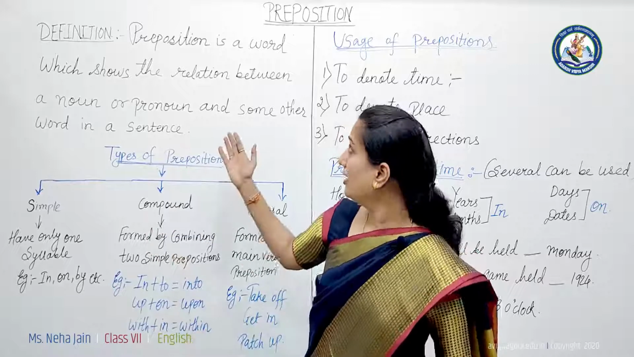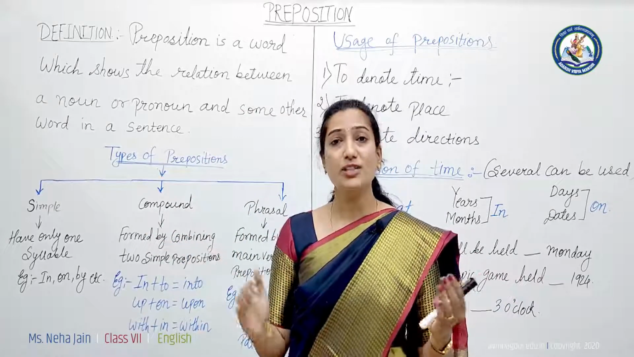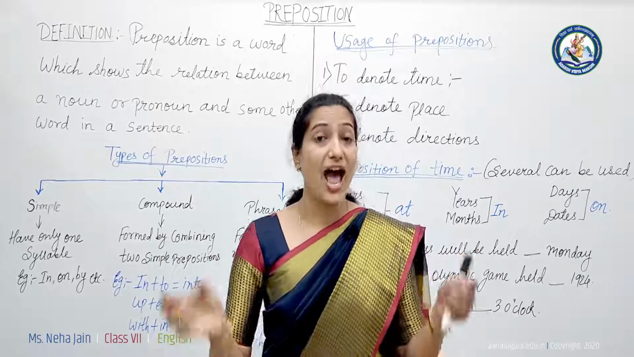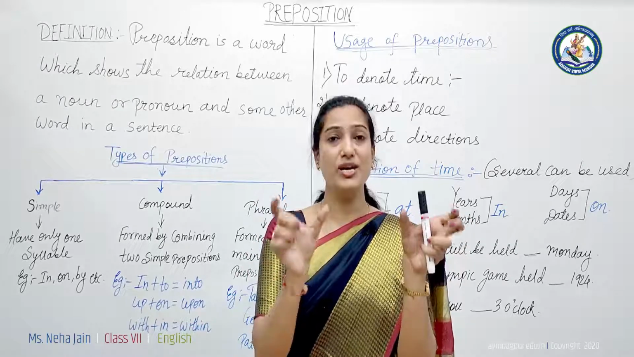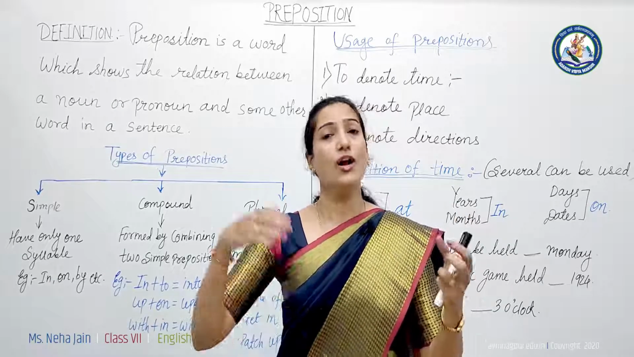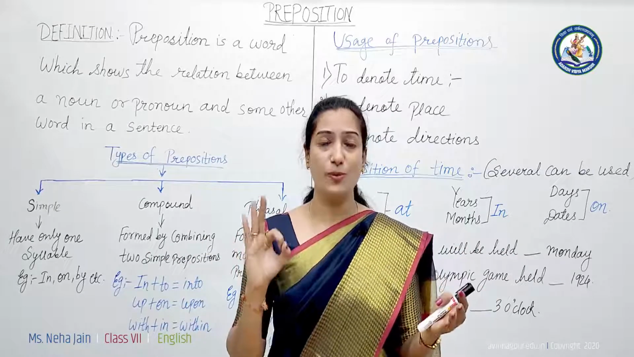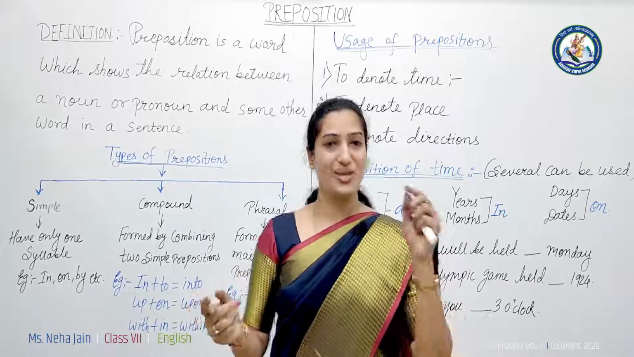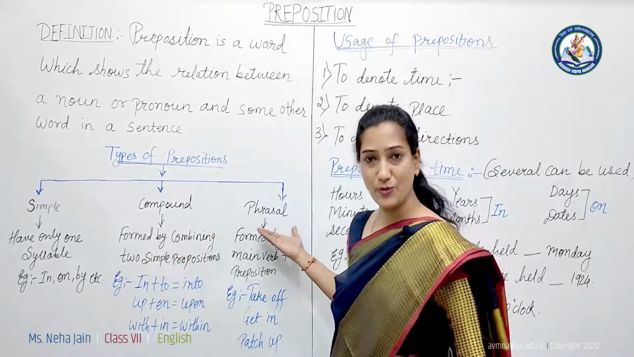A preposition is a word that shows the relation between a noun or pronoun and other things or objects. As is very clear from the name, preposition means it tells the position of an object or other words. Got it? Now there are 3 types of prepositions. Which are they? Simple prepositions, compound prepositions and phrasal prepositions.